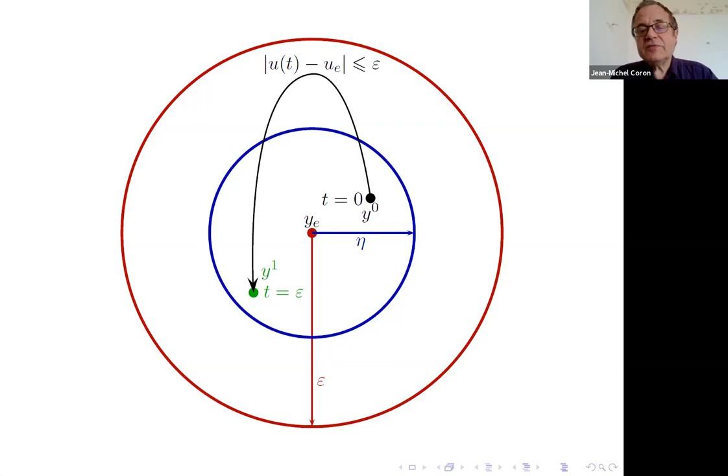The time is epsilon. Epsilon, of course, is small, as usual. And you have this picture. So this very natural property. You want to move from y0 to y1, where y0 and y1 are close to y_e, and you want to make it in small time with a control which is close to u_e.